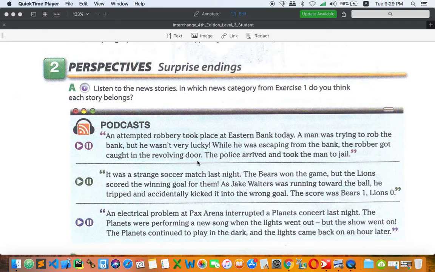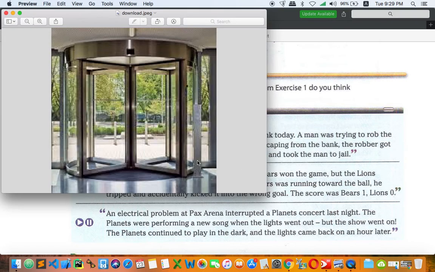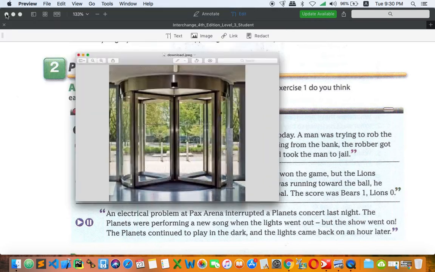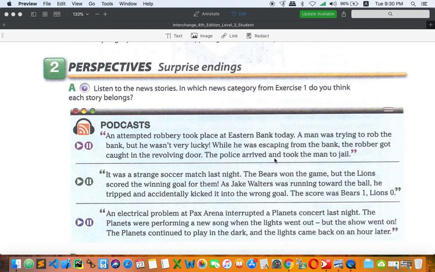Okay, so let me show you what a revolving door is. As you can see right here, the door keeps revolving, so it's pretty hard. If you miss a certain step, you will get caught right there, and you will get locked. Okay, so that is the reason the man who robbed the bank got caught right here. Okay, and the police arrived and took the man to jail, to prison.